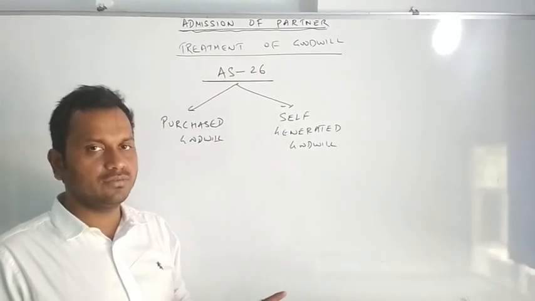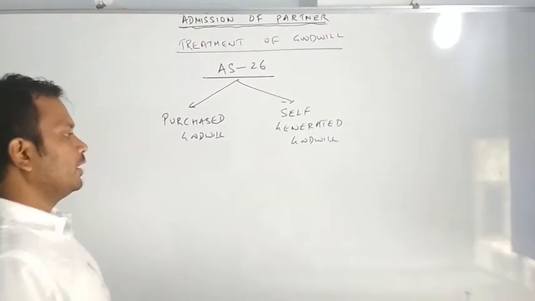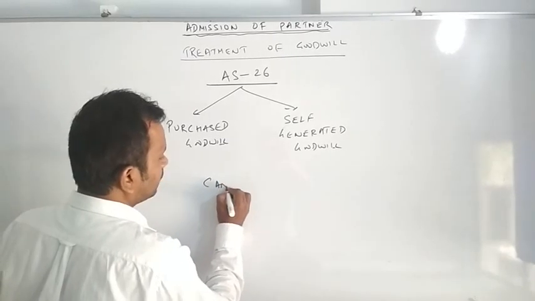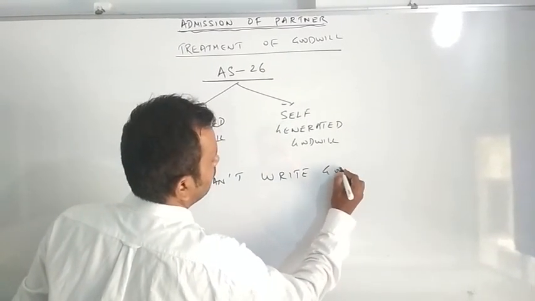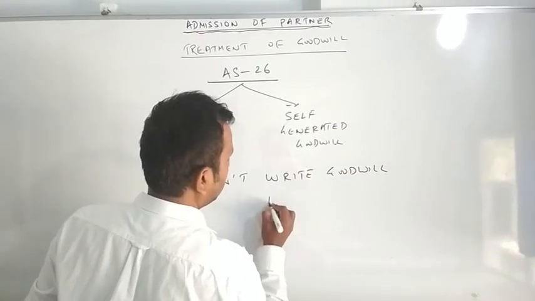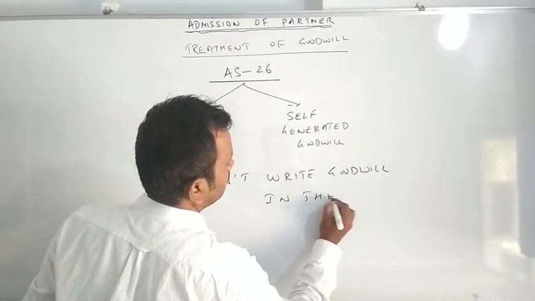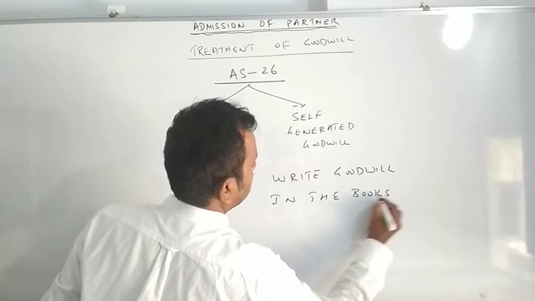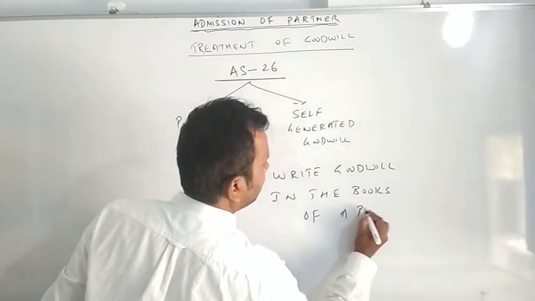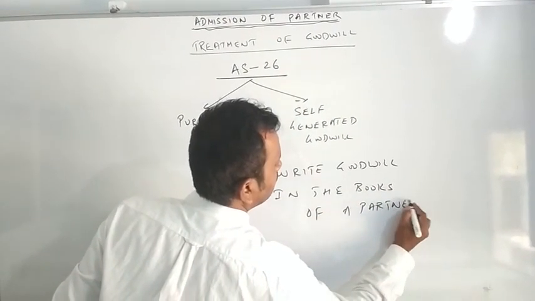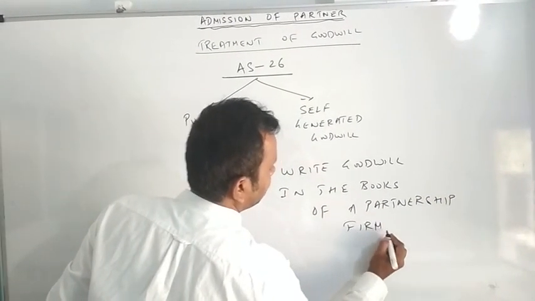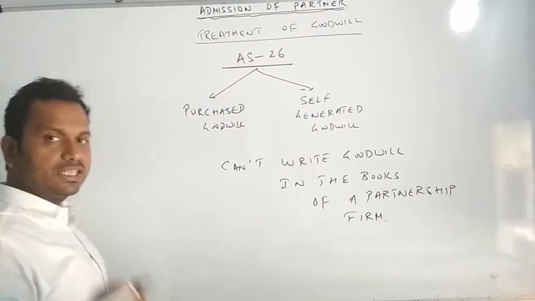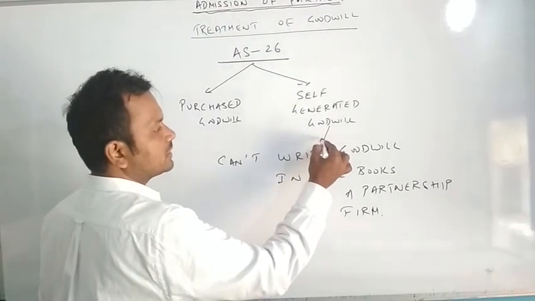Goodwill is self-generated. That means you can't write goodwill in the books of a partnership firm, because it is assumed that it is self-generated goodwill.